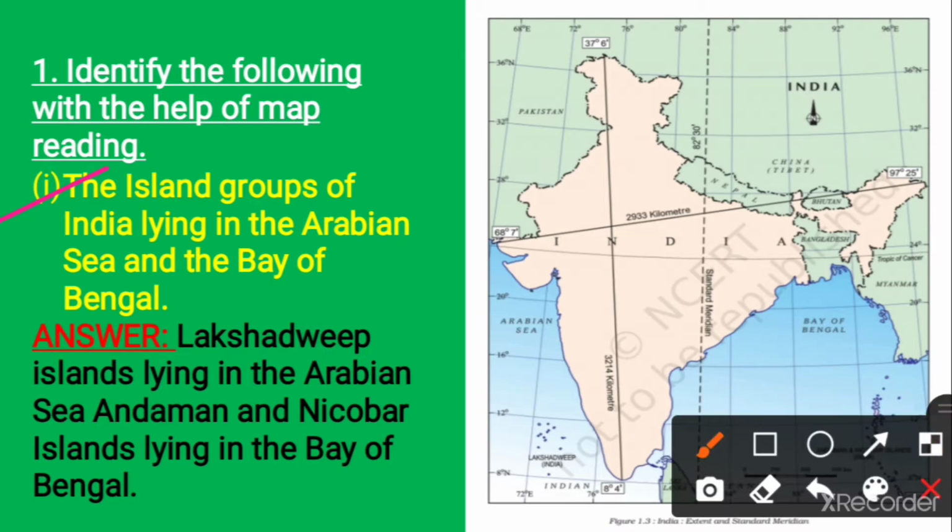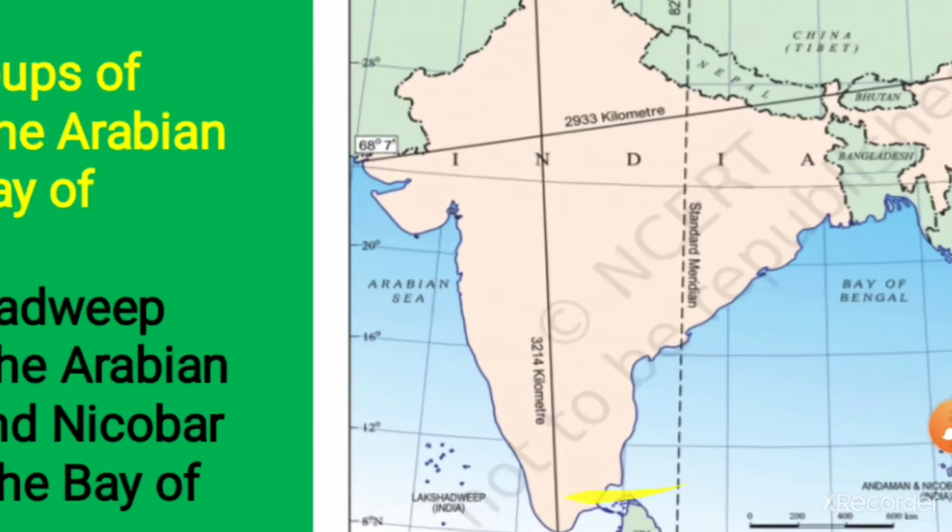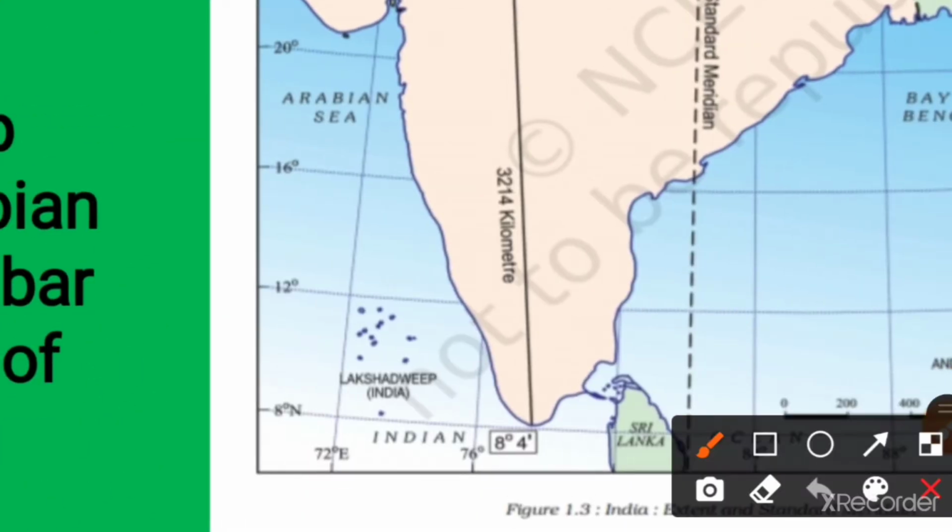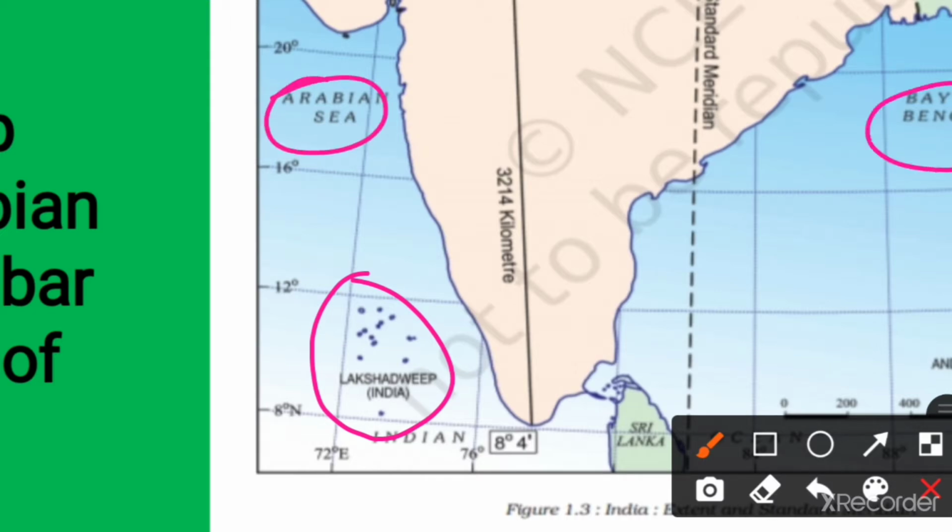Our first question is: the island groups of India lying in the Arabian Sea and the Bay of Bengal. That means we have to mark those islands which are lying in the Arabian Sea as well as in the Bay of Bengal. As you can see from the map, these are the Lakshadweep Islands in the Arabian Sea. This is the Arabian Sea and this is the Bay of Bengal.